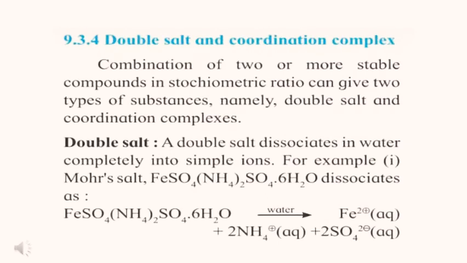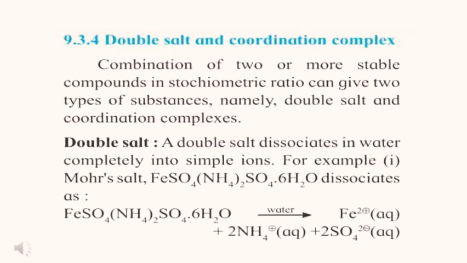Double salt and coordination complex. Combination of two or more stable compounds in stoichiometric ratio can give two types of substances, namely double salt and coordination complex. First, what is a double salt? A double salt dissociates in water completely into simple ions.